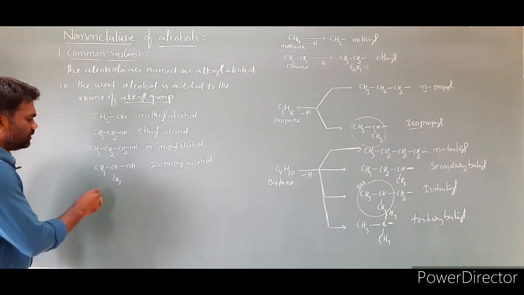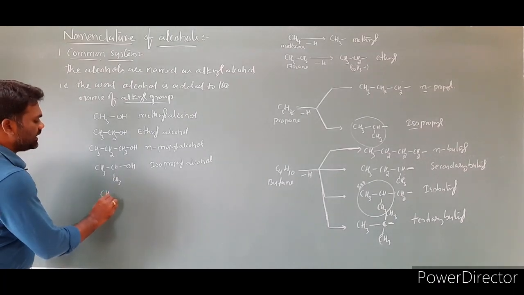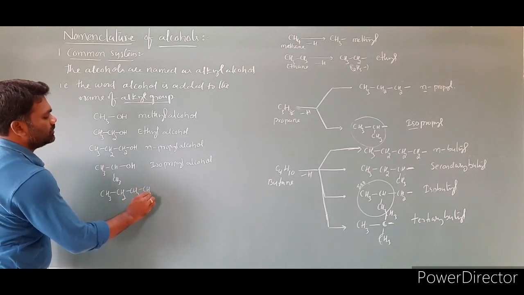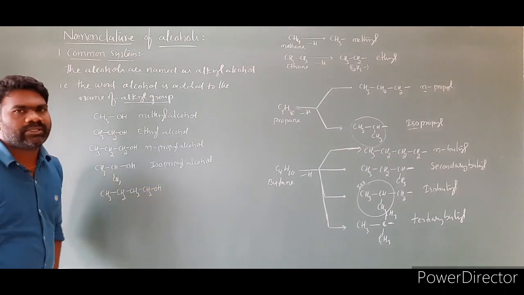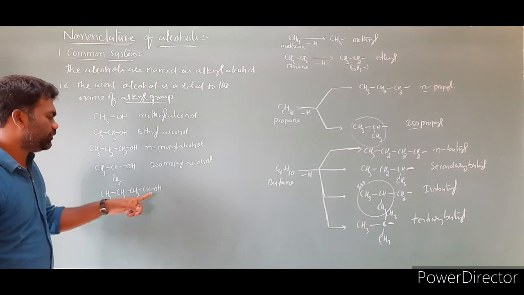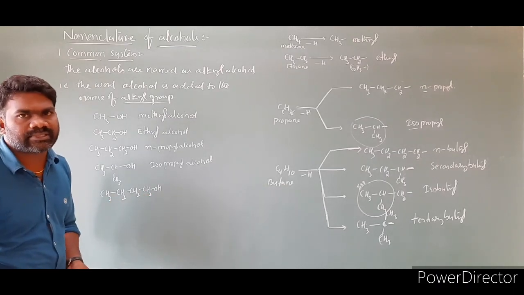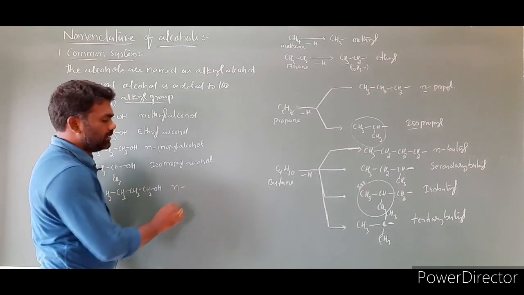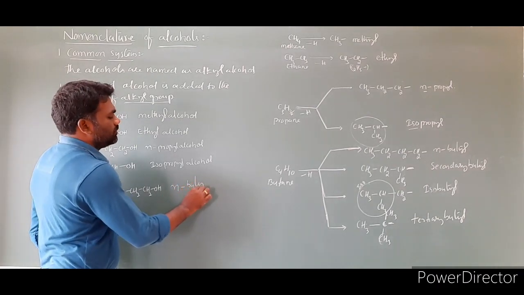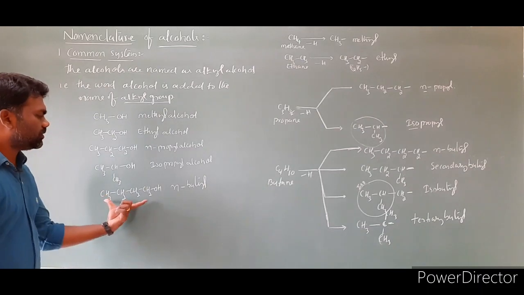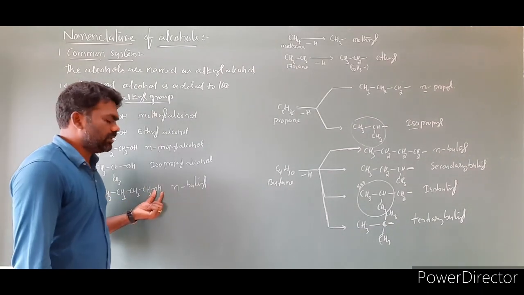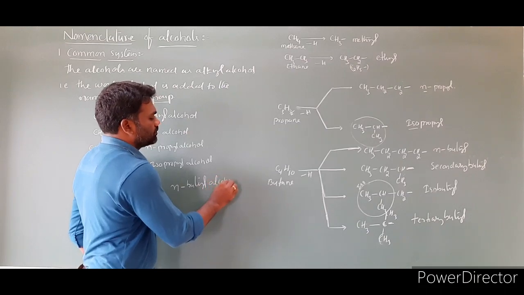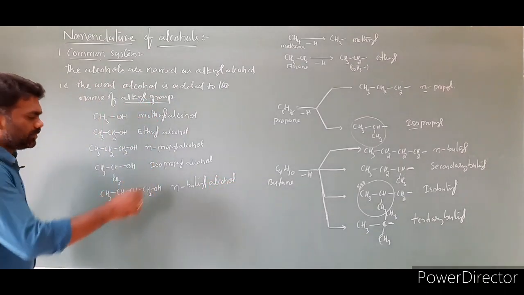If you take any group, similarly we have to. I will take one butyl group, CH3CH2CH2CH2OH. Then what is the name of this compound? 4 carbons, all the carbons are in a straight chain. Straight chain means we have to use the letter N, butyl. This is the alkyl group. To the alkyl group we have to add alcohol. OH is called alcohol. So N-butyl alcohol.